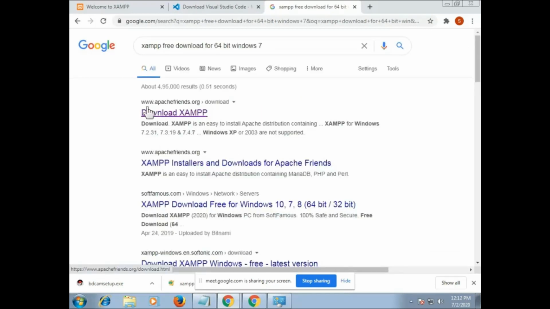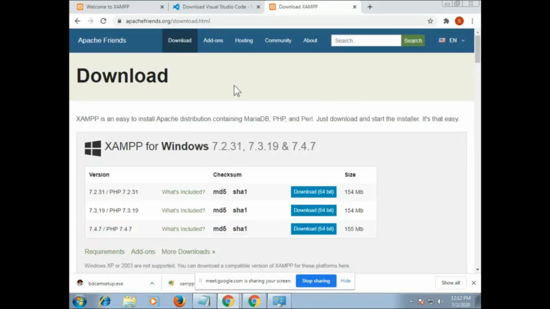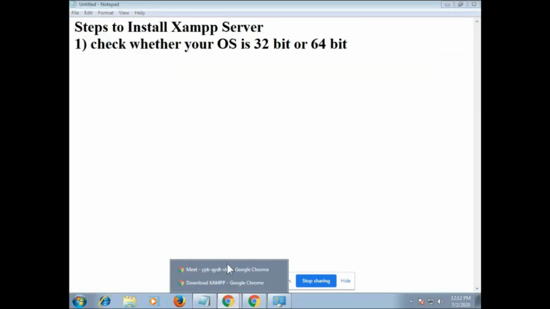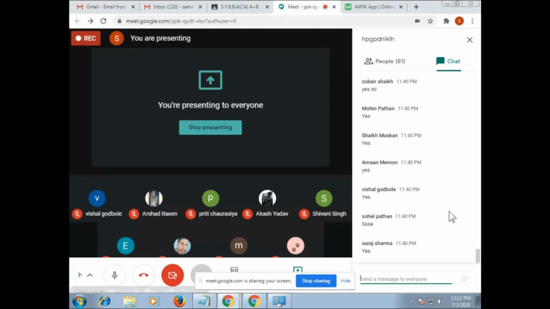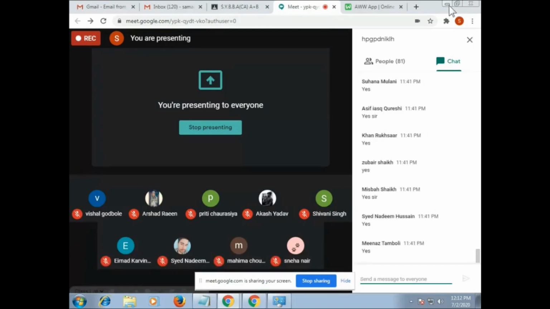Now see, you will see the first site as download XAMPP. Click on download XAMPP. Is it clear till here how to open download XAMPP? You can type in chat. Okay, very good, great. So you have to download XAMPP.